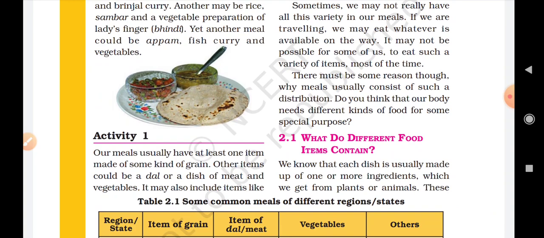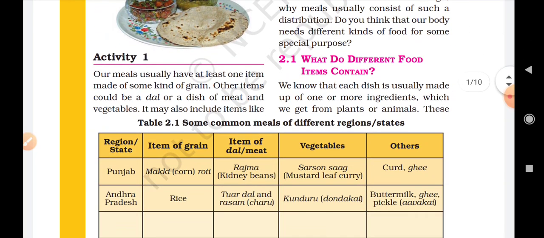Okay, so in activity 1, we will see that our meals usually have at least one item made of some kind of grain. It can be a roti of makka, roti of wheat, roti of bajra, or roti of gram or chana. So it is an item of grain.